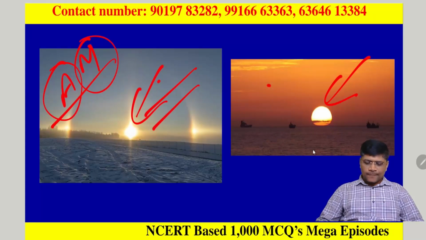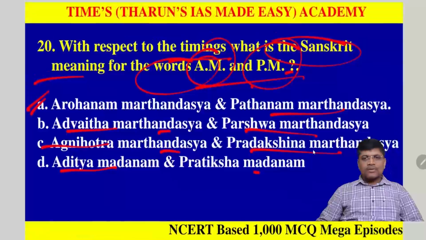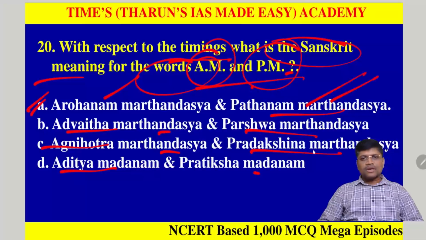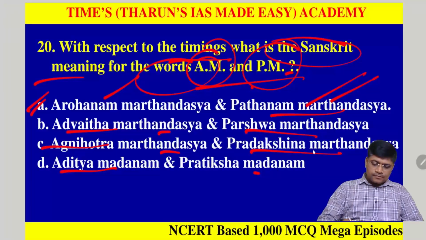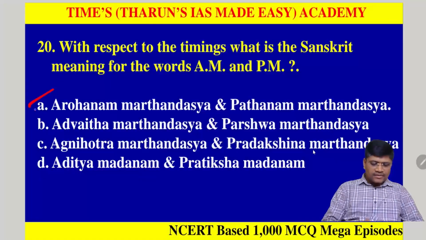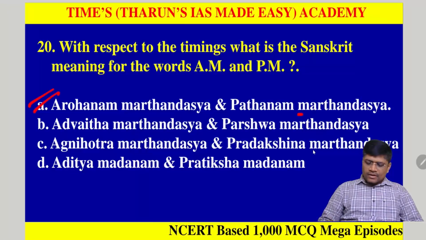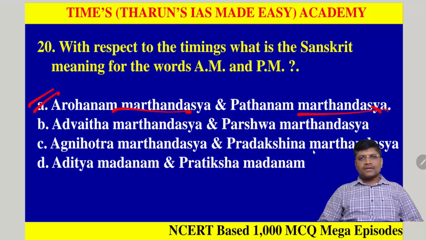Clear? So the words AM and PM are derived from the Sanskrit words Arohanam Martandasya and Patanam Martandasya. Okay, so option A is correct. Martanda refers to sun according to Sanskrit text.